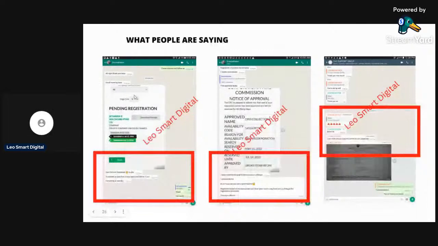So this is an agent. This is like a client. This person saw a Facebook ad saying that fast track, if you want it to be between 1 to 3 days, you see a higher amount. I told her that okay, it's just about knowing what to do and doing it right. And she was so surprised that her registration took less than 12 hours. She started this registration at 11 a.m. and before 11 p.m. it was approved. So you can see it was submitted July 22nd, approved July 22nd.